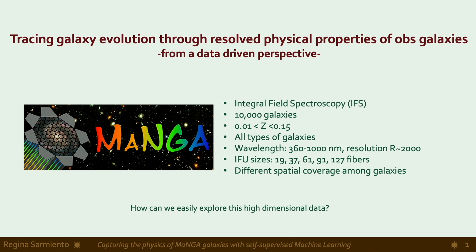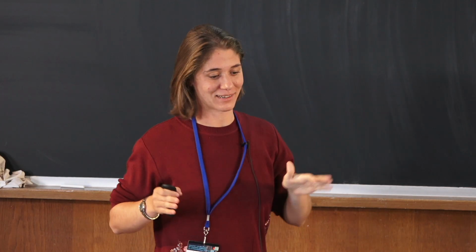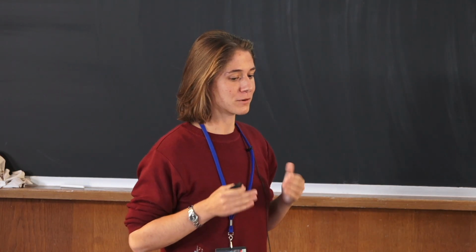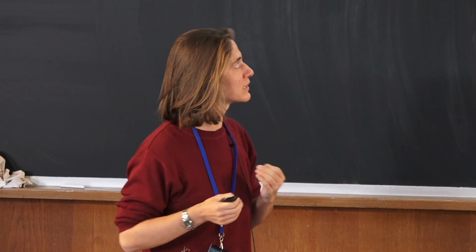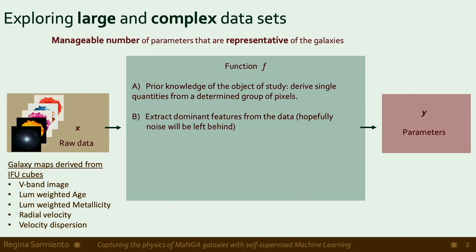Okay. So this is a great data set, considering how expensive it is to get this data. However, it's a bit tricky to treat it as a whole, because the galaxies have been observed with different numbers of fibers and different spatial coverage. So this is a very complex data set, not only because of its volume, but also because of these differences between the observations. So how can we easily explore this high-dimensional data set?